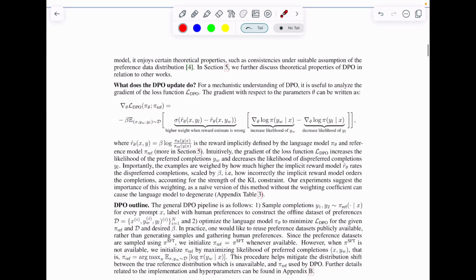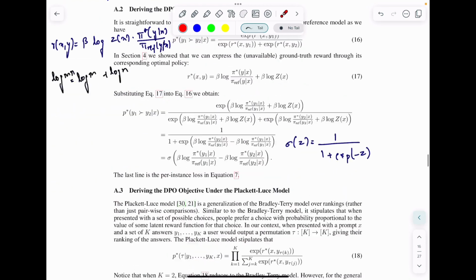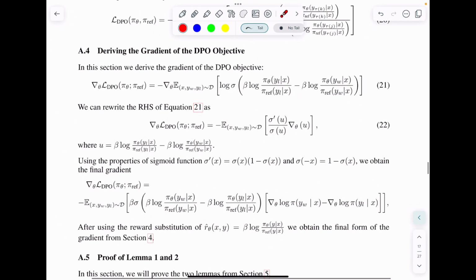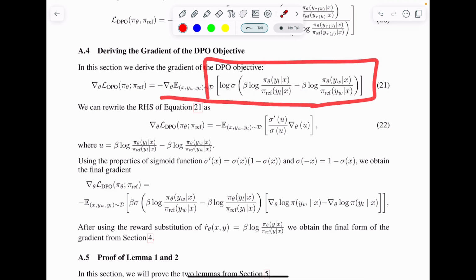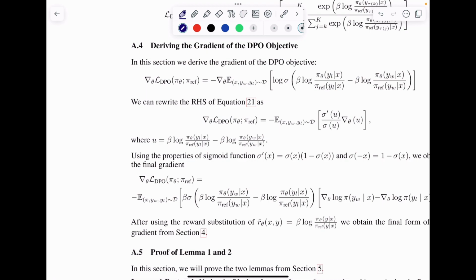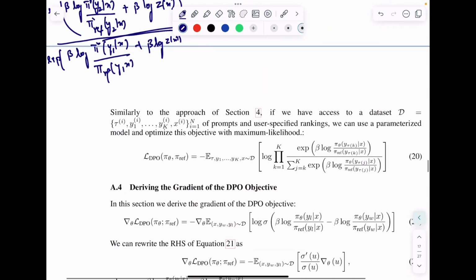In terms of the loss function, let's see what the gradient of the loss function does. They have derived an equation for the gradient of DPO, which will be equal to the gradient with respect to theta of this particular equation, right? So this will turn out to be, let me just go ahead and write it down. I'll try to be as concise as possible. Apologies for moving around.